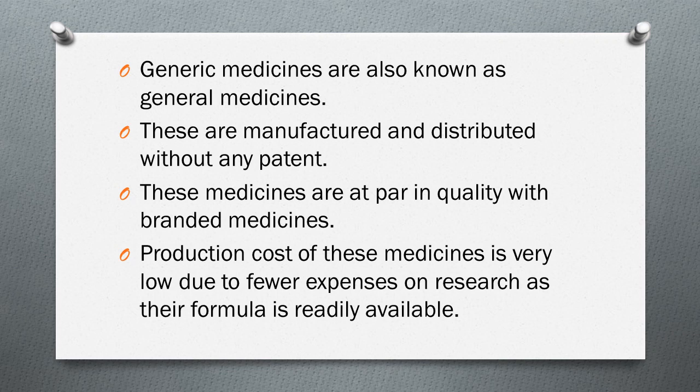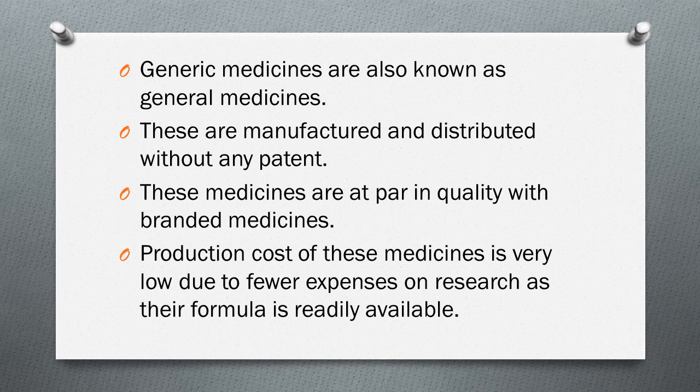But see here, there is a cost difference. Suppose the branded medicine costs 140 rupees, then the generic medicine will cost 70 rupees. Due to this cost difference, people go for the generic medicine, but the formula is the same.